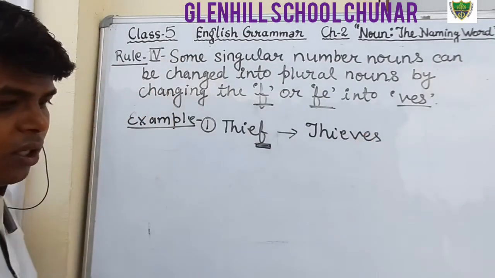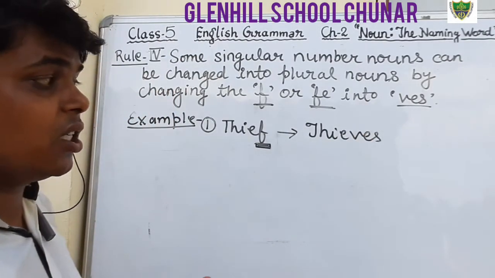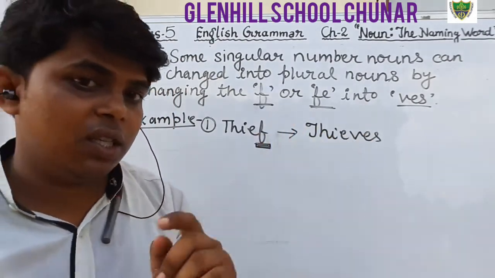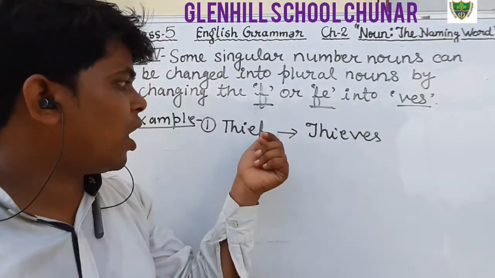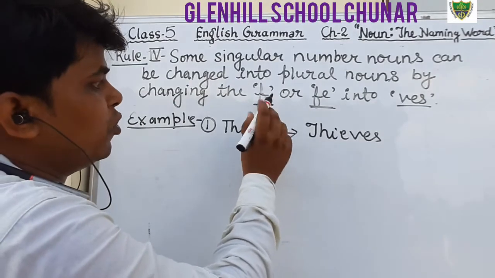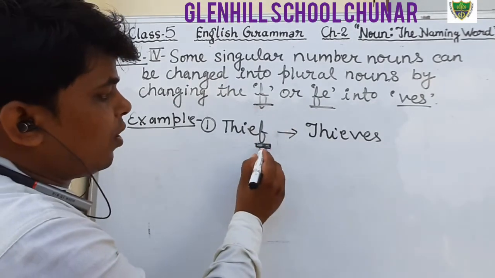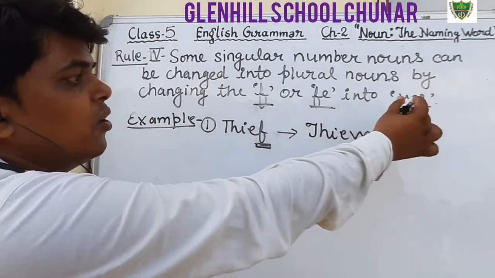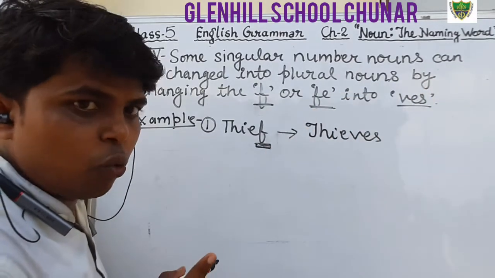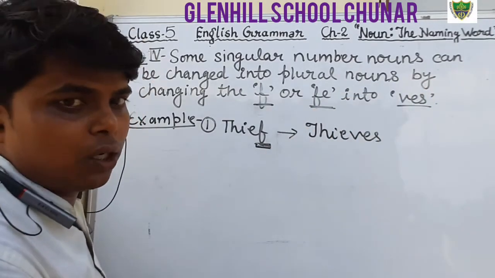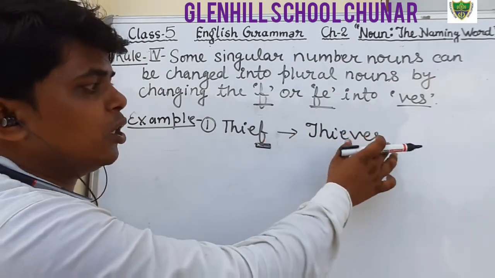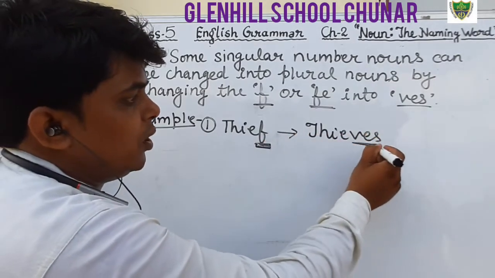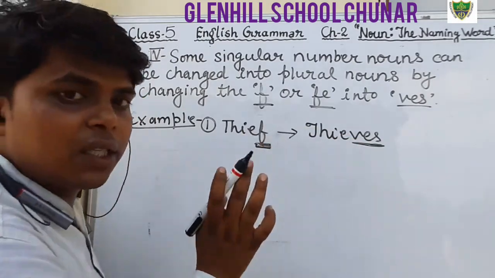Thief is singular, thieves is plural. Dear students, keep in your mind, in the place of F we will use VES while changing into the plural. We will add only VES in the place of F.